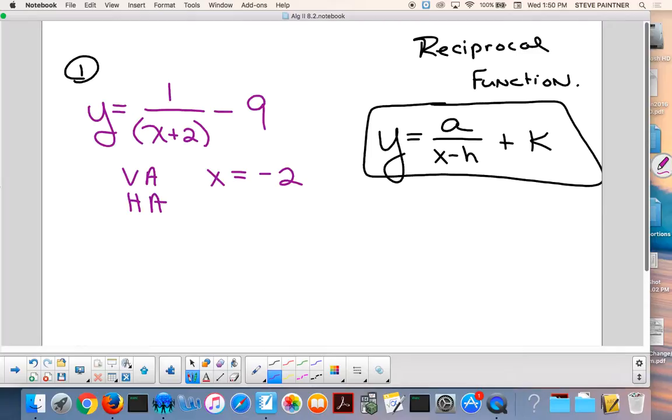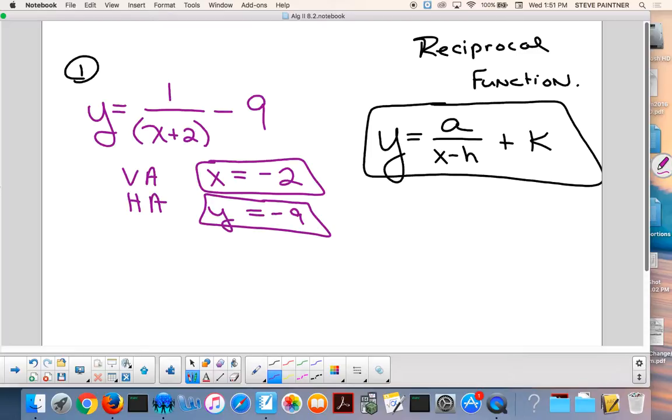He got it. Okay, what about the horizontal asymptote? y equals negative 9. Yes, because you dropped the x-axis 9 down. Okay, you guys are good. Any questions?